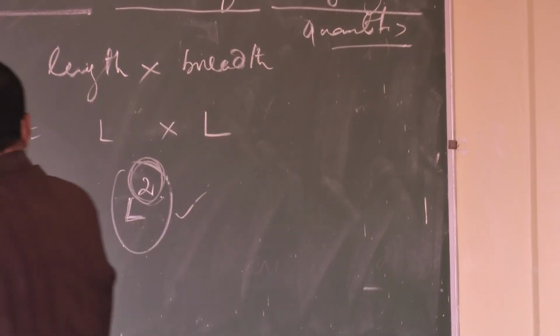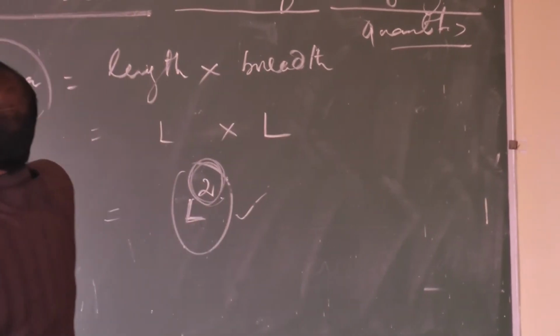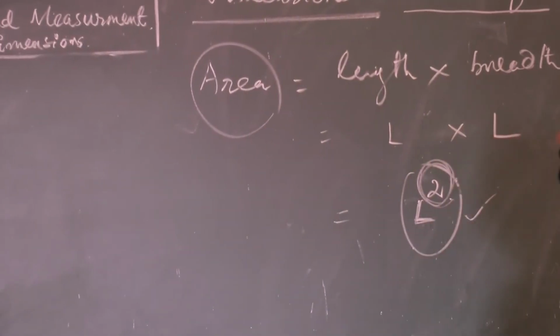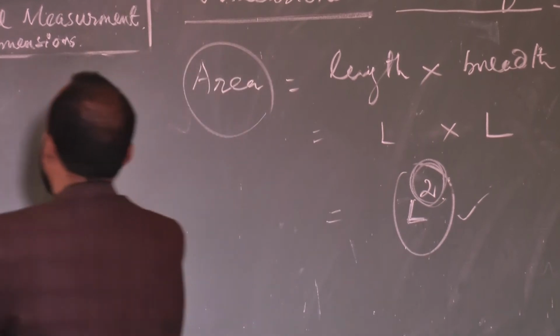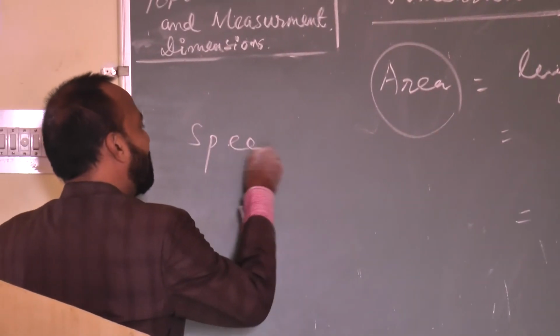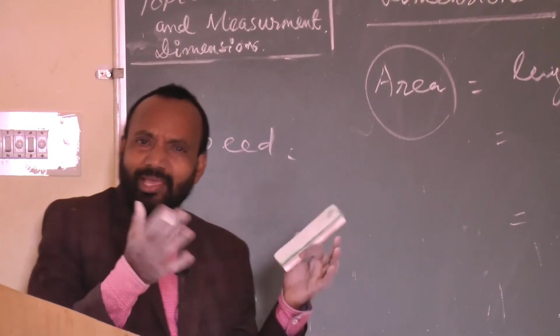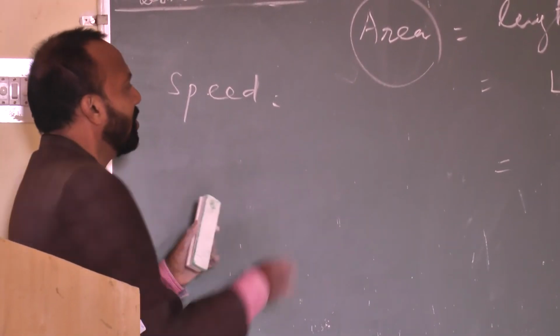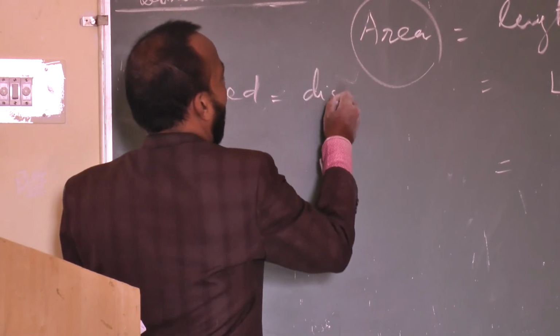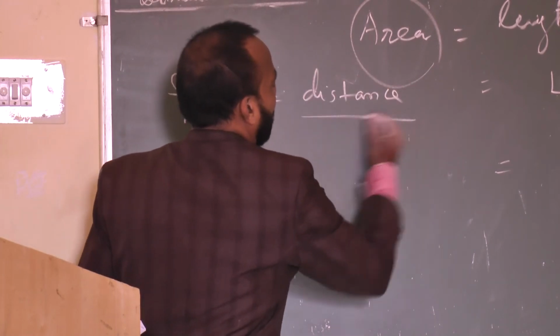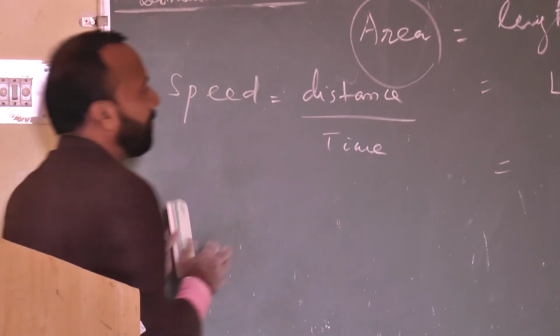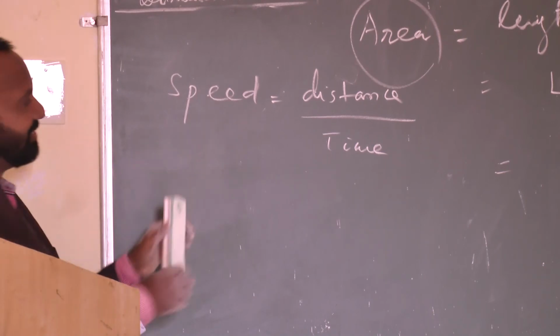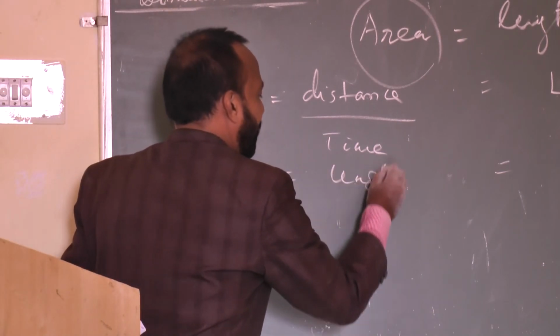So like this, suppose I use another quantity, I think you will understand properly. Take the example of speed. Speed, velocity, area, volume, these are the common quantities for your understanding. Speed is distance upon time, that is, length per time.